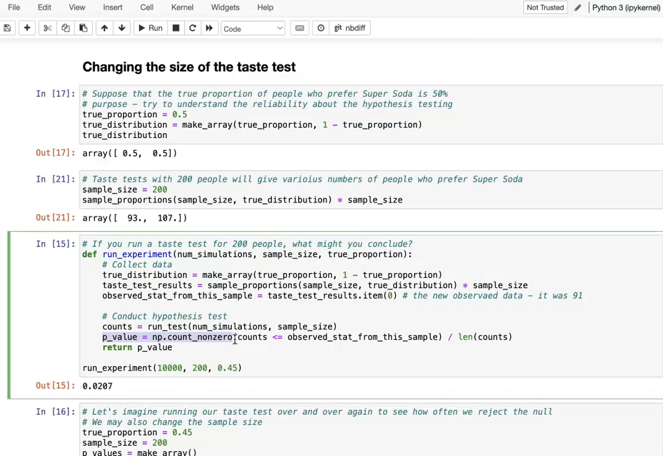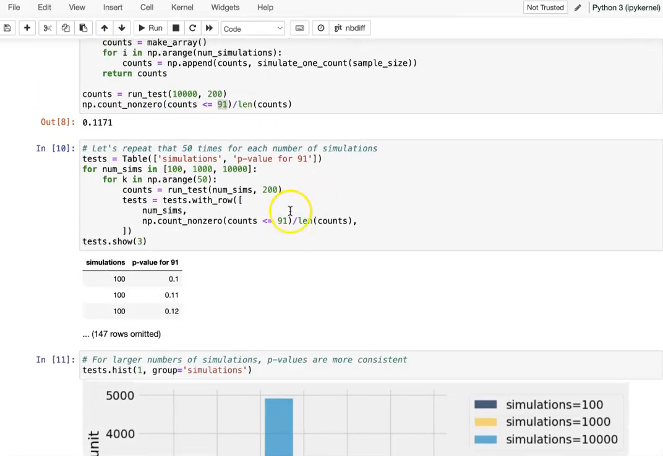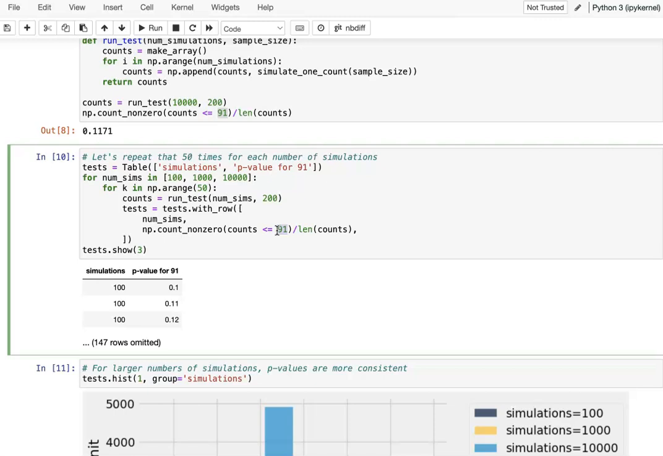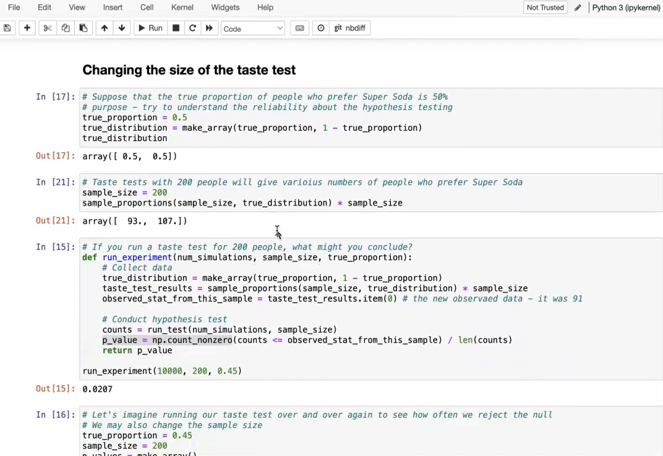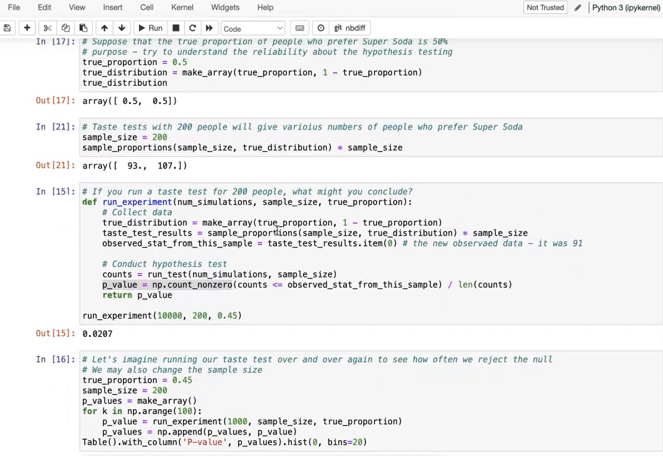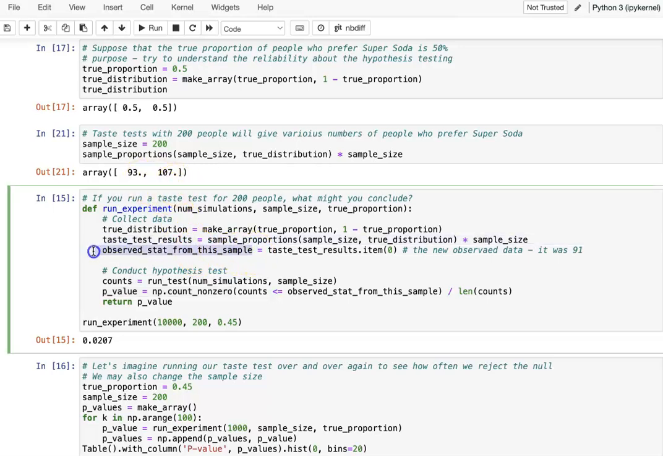Then we will either reject or not reject the null hypothesis. How to calculate will be the same. But remember, before when we did that, our observed data was 91. Here, since we made another assumption, we create our new observed data. So we're using this one from the sample to do the comparison to find the p-value. Of course, we still need to divide by the count, that's the sample size.